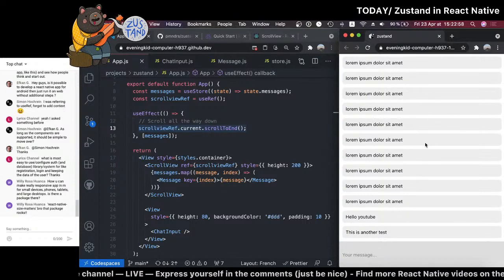As long as the components are supported, it should be simple to move over. Yes, Simon is right about this. I don't think it's that complex. There's probably a lot of tutorials about this.